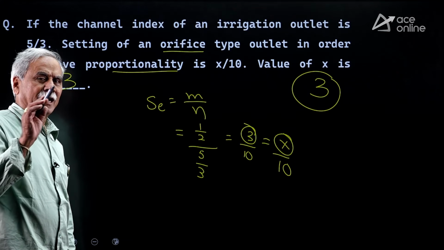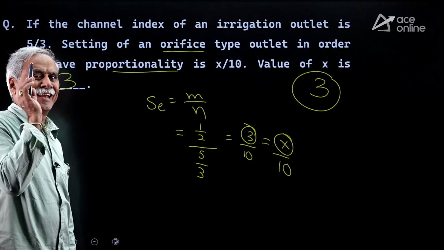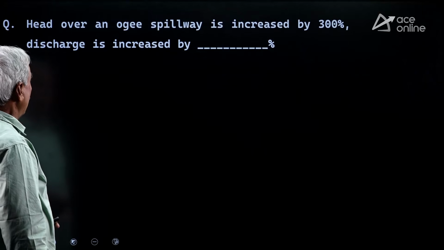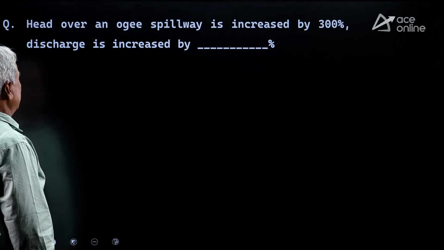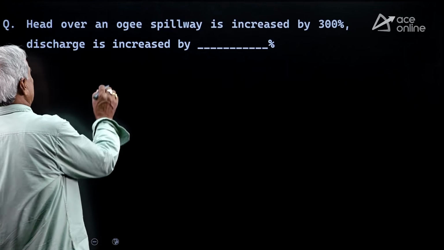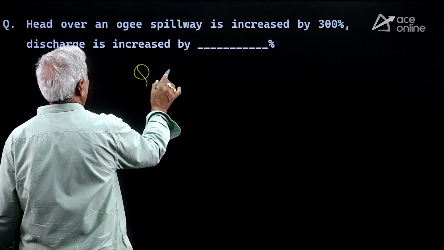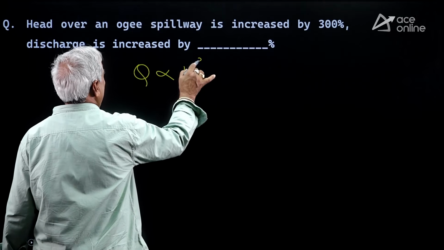Depth of the flow in the daughter canal by depth of the flow in the parent canal. Head over an Ogee spillway is increased by 300%. Discharge is increased by dash. In an Ogee spillway, Q is proportional to H power 3 by 2.